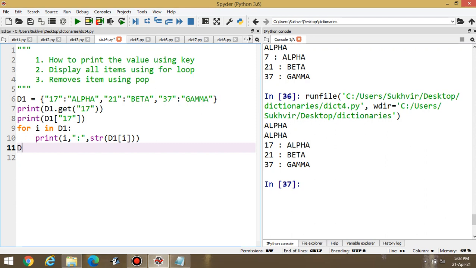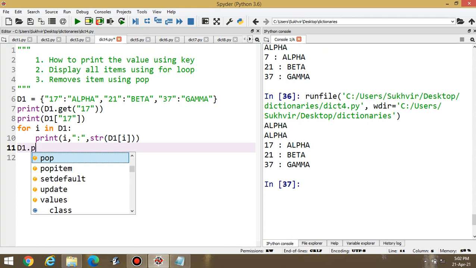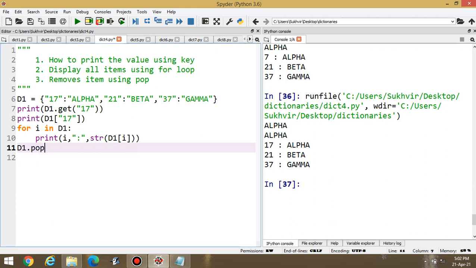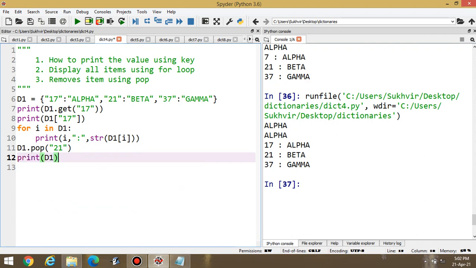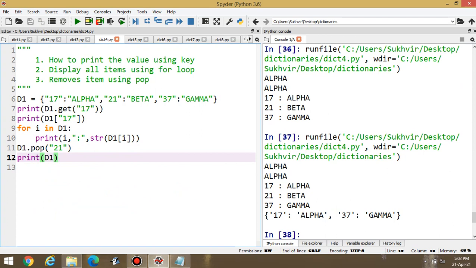Suppose I am writing d1 dot pop, and inside bracket in double quotes, suppose I am writing 21, then print d1. Okay, execute it. You can delete this pair. Yes, 21 and beta, you can delete this pair. If I am writing d1 dot pop 21, it means I can delete accordingly.